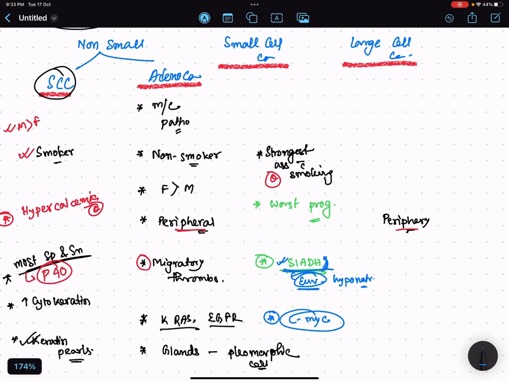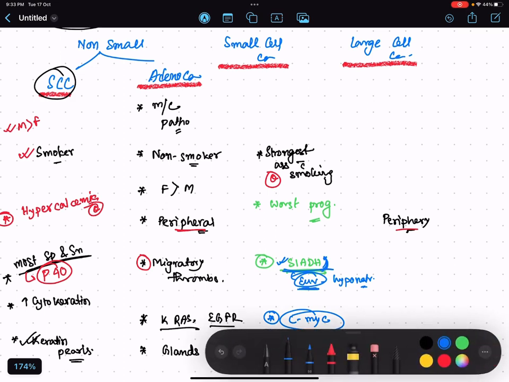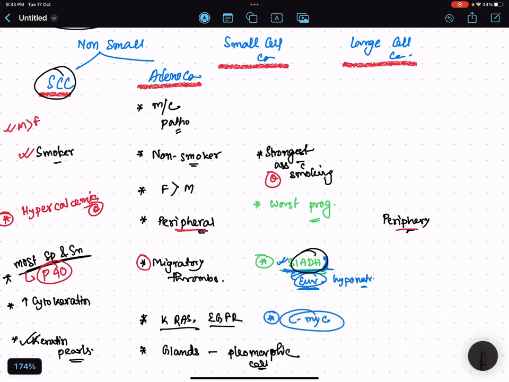So why in SIADH is euvolemic hyponatremia seen? Can anyone tell me? It is because ADH is inappropriately high, but what does this ADH do? It expresses aquaporin 2 on the luminal side of the tubule, in the collecting duct. So more water will be absorbed.